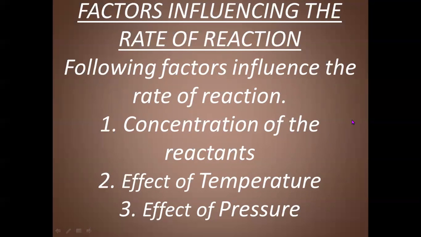This means more and more reactants can be sent into the reacting vessel or reacting chamber. For example, consider the reaction between nitrogen and hydrogen, which combine to produce NH3, that is ammonia. How does the concentration of reactants influence the rate of reaction? When reactants combine, they produce product, so their concentration will decrease, and slowly the rate of reaction will decrease.